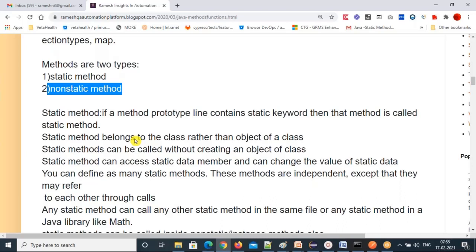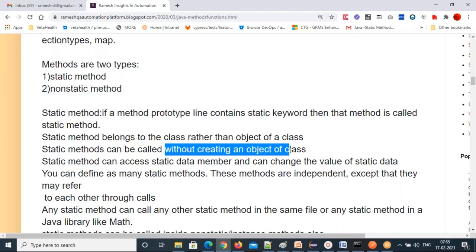A static method belongs to the class. Even a static variable belongs to the class, not to the object. A static method can be called without creating an object of a class. You don't need to create an object to call static methods. You can call them directly in the same class.